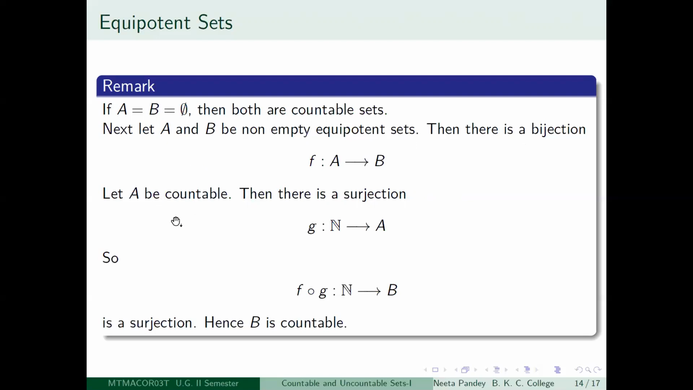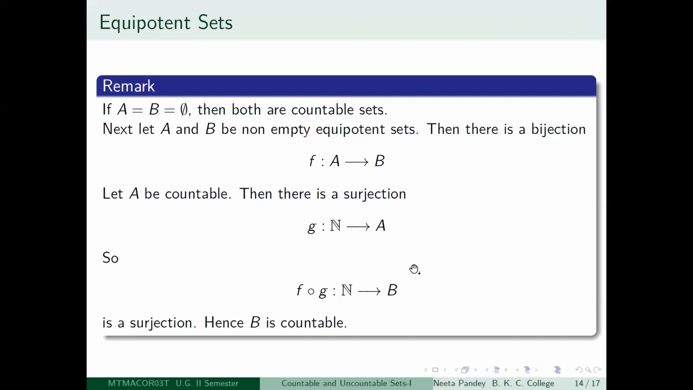Suppose A is countable. If A is countable, then by what we saw just now, there is a surjection from the set of positive integers to A. Let us call that little g. So what do you get? You get a surjection g from the set of positive integers to A and a bijection from A to B, which is F. So the composition g composed F is going to be a surjective mapping from the set of positive integers to the set B. Therefore, by the characterization of countable sets, you get that B is countable.